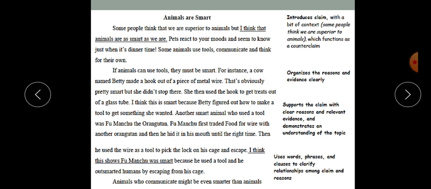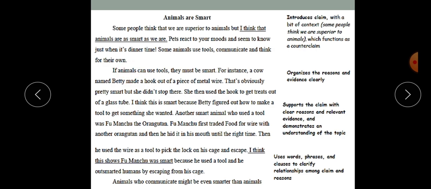So let's start with the introduction, the first paragraph. I'm going to be reading it. Some people think that we are superior to animals, but I think that animals are as smart as we are. Pets react to your moods and seem to know just when it's dinner time. Some animals use tools, communicate, and think on their own.